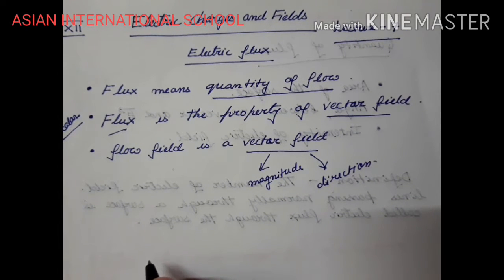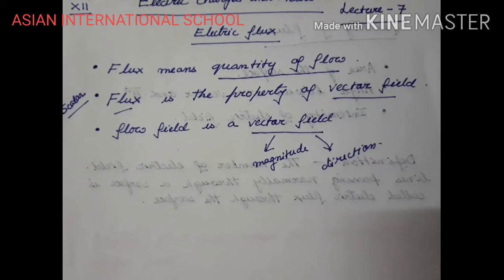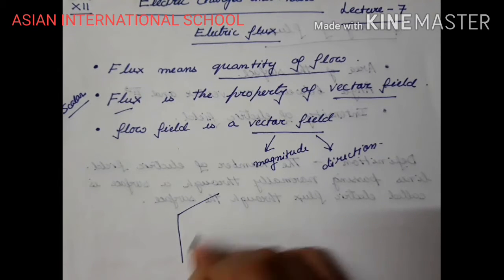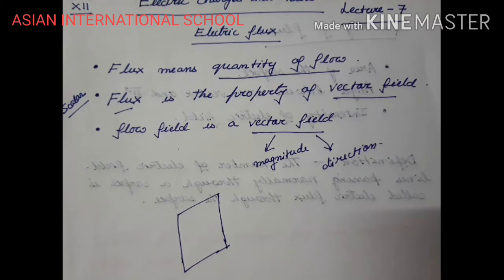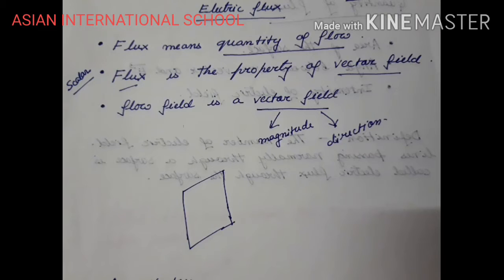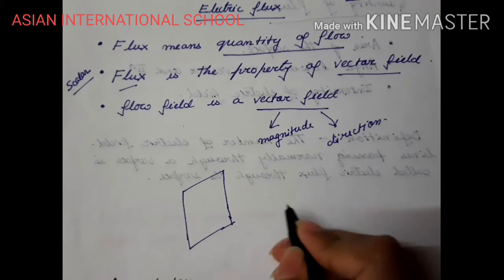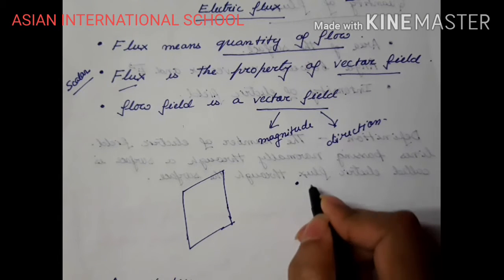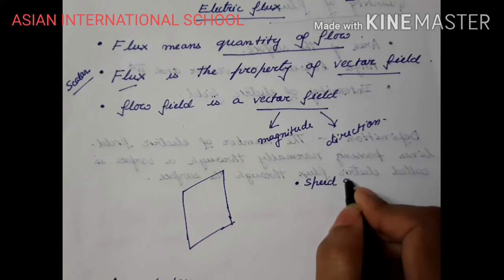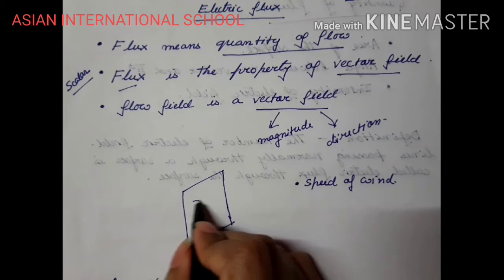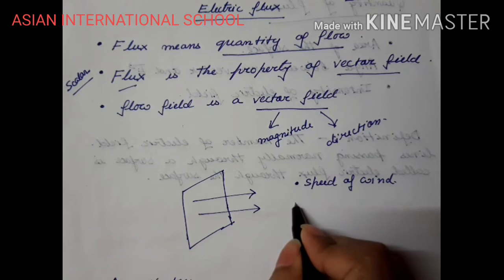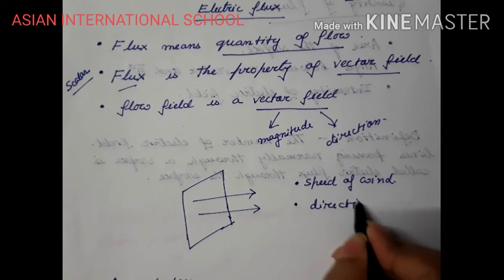Suppose I consider the flow of air or water out through a pipe, or air coming through a window. If this is my window, the amount of air which I can consider as the flux, the quantity which is coming inside, will depend on a few factors. It will depend on the intensity or strength of the wind, or I can say the speed of the wind, how fast or how slow the wind is moving. And secondly, it will depend on the direction of the wind.